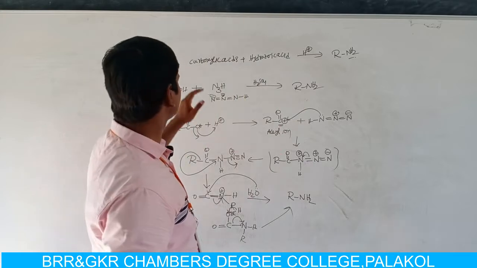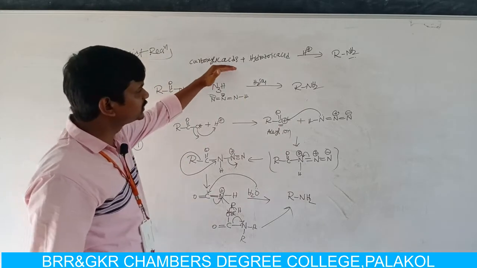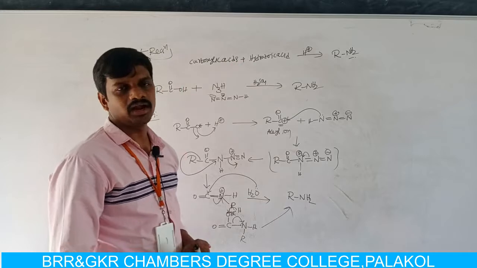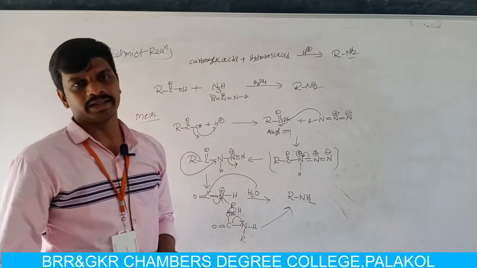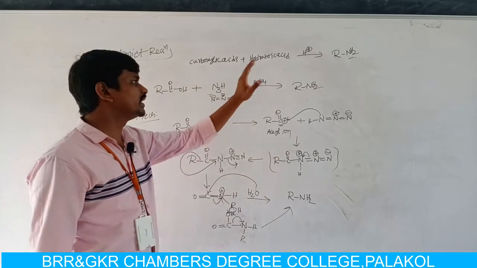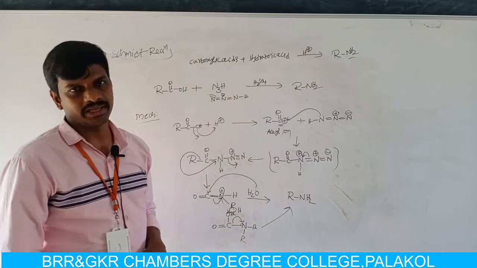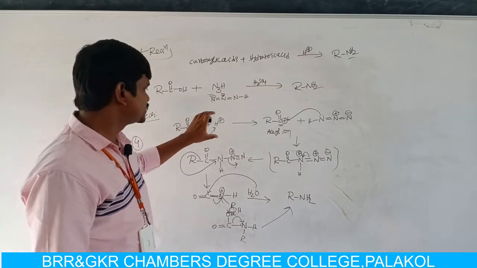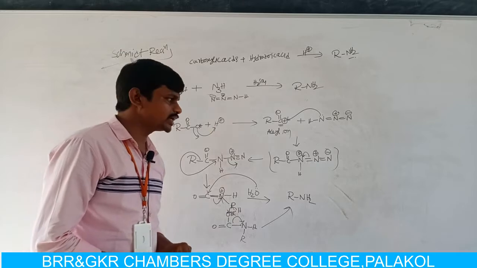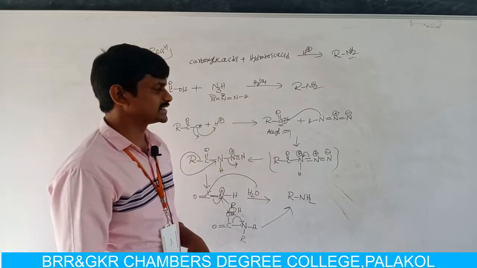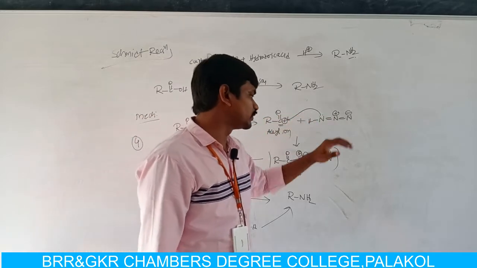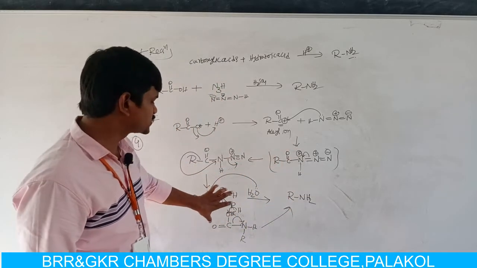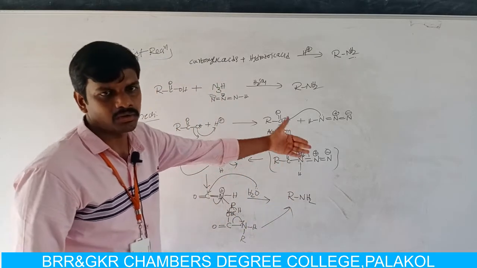Schmidt reaction. What is the Schmidt reaction? In the Schmidt reaction, carboxylic acid and hydrazoic acid react in strong acidic condition to produce a primary amine. This carboxylic acid reacts with strong acid and produces an acylium ion. This acylium ion reacts with hydrazoic acid and generates an isocyanate, and the isocyanate undergoes hydrolysis.